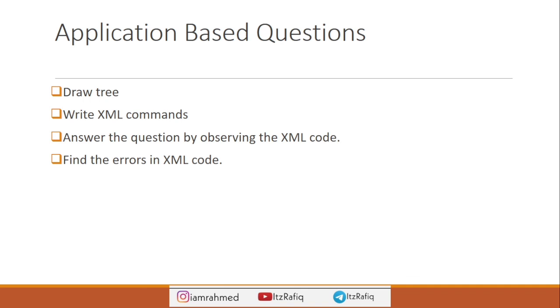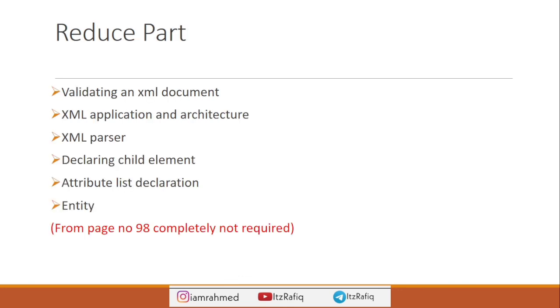And find the errors. Sometimes in the question paper there might be XML code and you have to find out the error. Sometimes opening and closing tags will be mismatched, which you can find out. Or sometimes the spelling might be different, or maybe the processing instruction is missing in the code. So you can find that and write it. For application based questions, mainly these can come from XML. And this much only from the XML chapter.